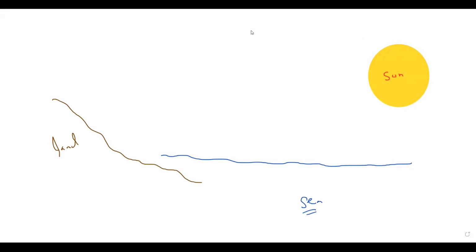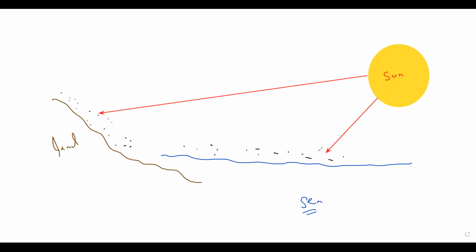When the heat energy from the sun provides heat to both land and sea, because the amount of land particles is very small compared to the amount of water particles, water can absorb a greater amount of energy, and land can absorb a small amount of energy.